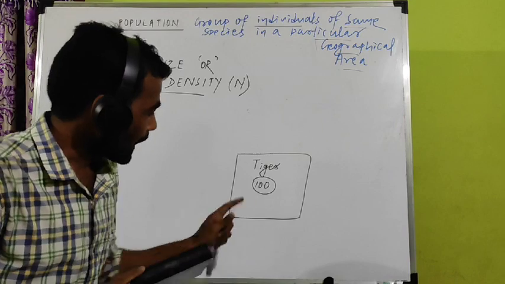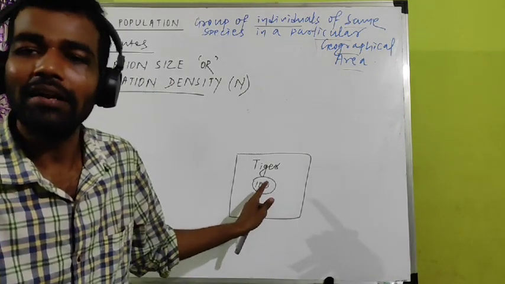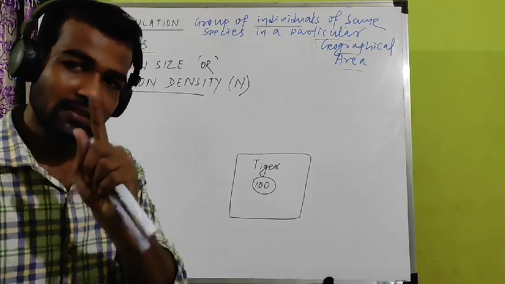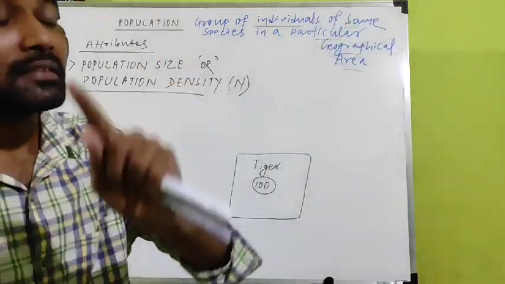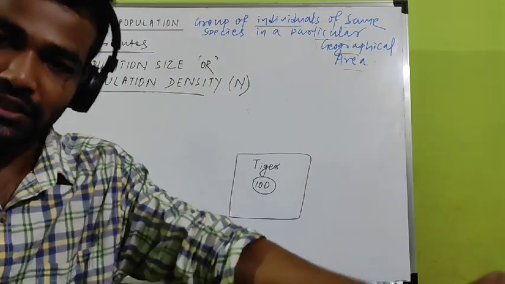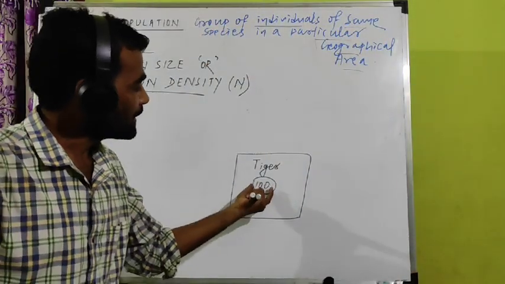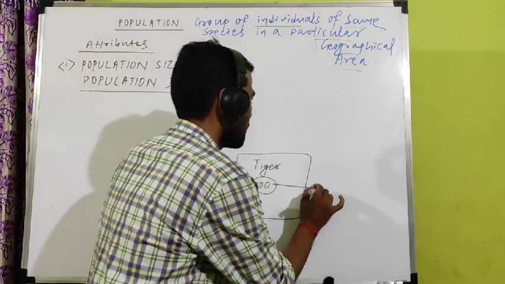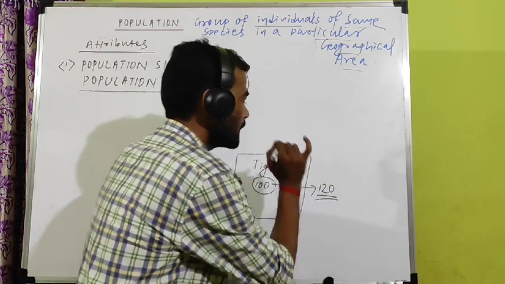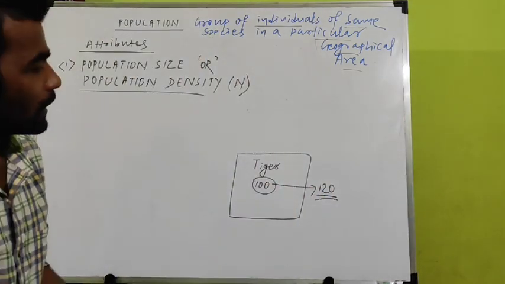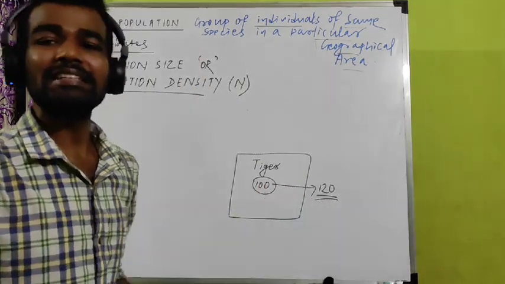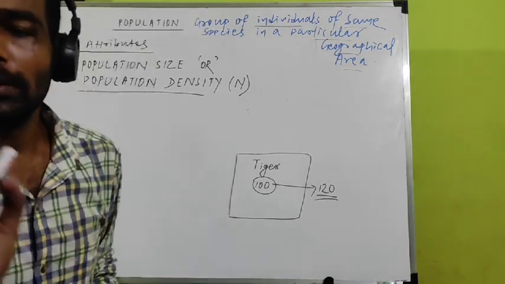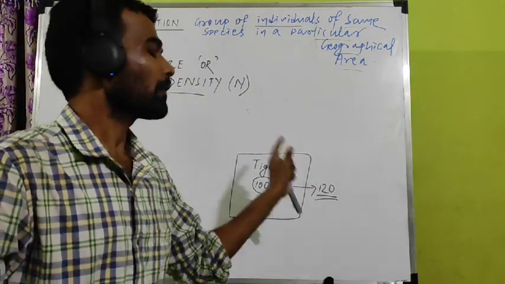For example, today you are observing 100 tigers in the forest, but in the next year the number increases to 120. What does 120 indicate? It indicates there is an increase in the number of tigers due to reproduction in tigers.